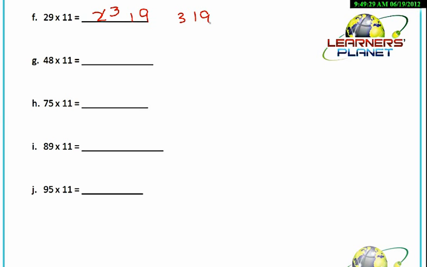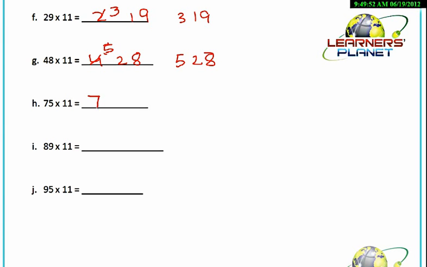Okay, it's very simple, friends. Similarly, 48 into 11, split the number 4, 8. 4 plus 8, 12. You write 2 over here and 1 will be carried. We write 4 plus 1, 5. So the answer will be 528. Okay, it's very simple, friends.